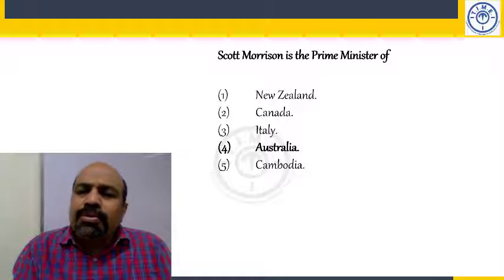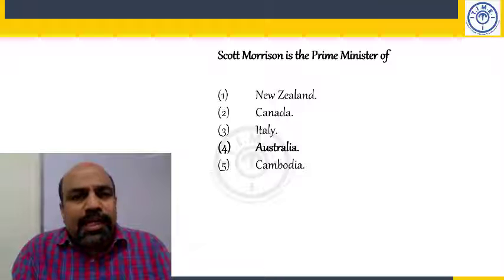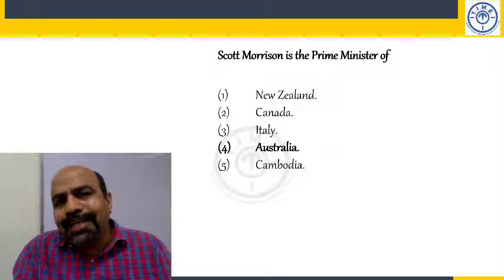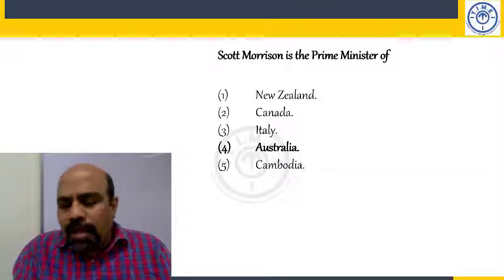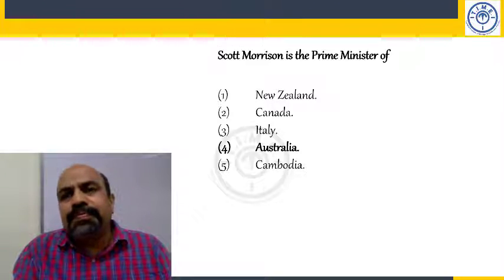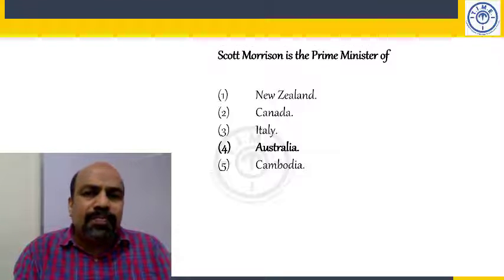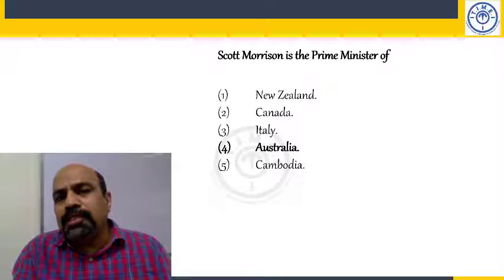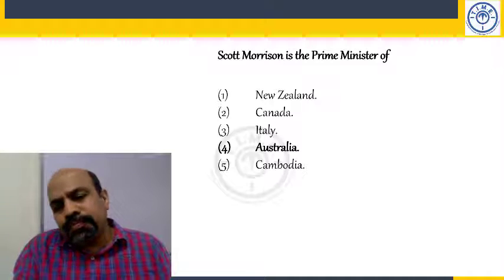We have New Zealand, New Zealand Prime Minister, all of you know her, Jacinda Ardern. Italian Prime Minister is Giuseppe Conte.